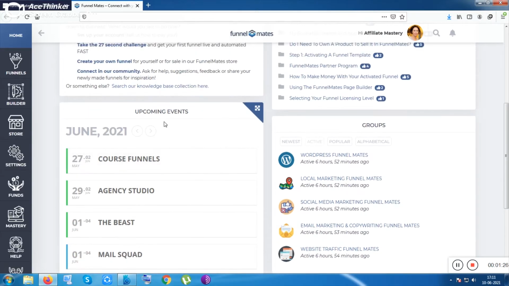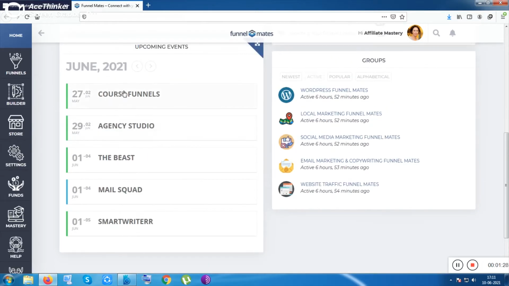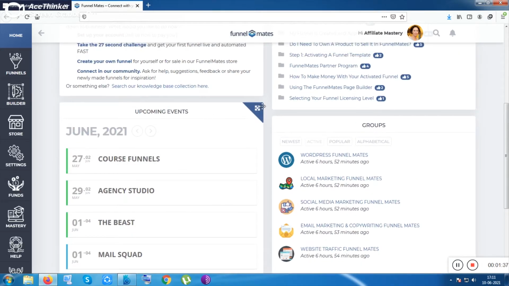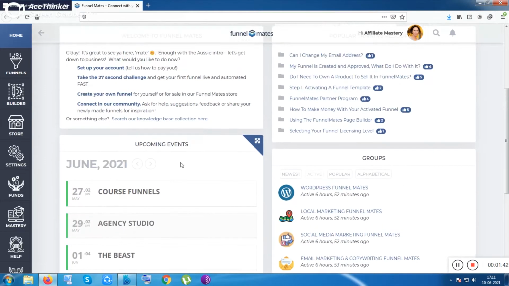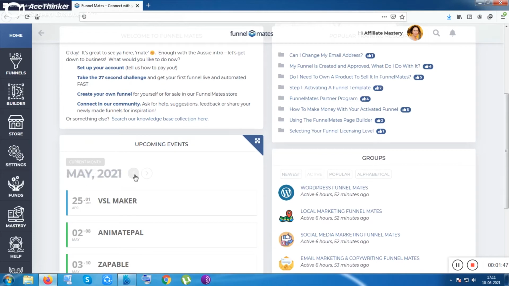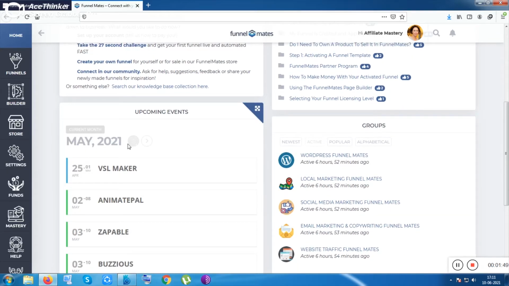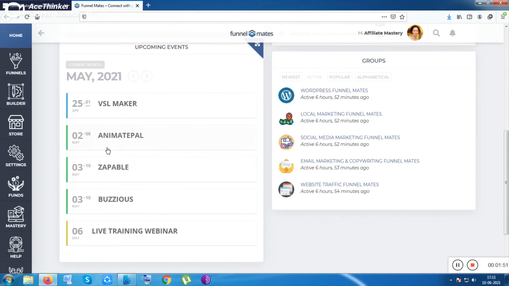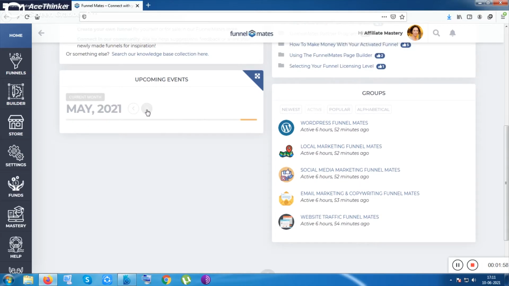The next thing is upcoming events. Inside June, these are the upcoming events: June 27, 29, and June 1 that has already passed. These are the May events, and more upcoming events like inside June. This was changeable. So this is the icon, I just had not noticed it. You can click on this arrow to go through the previous events, and you can get the knowledge of previous events, previous talks like webinars.